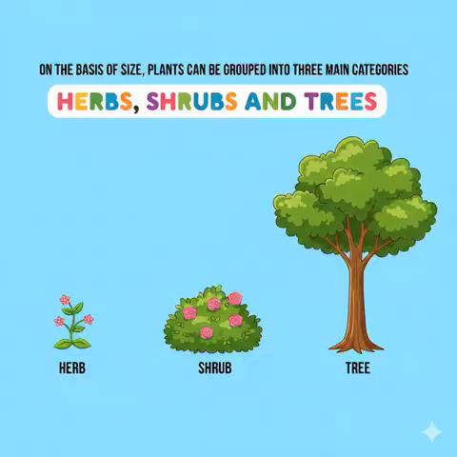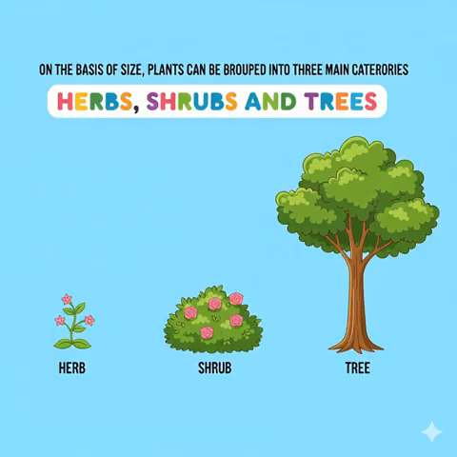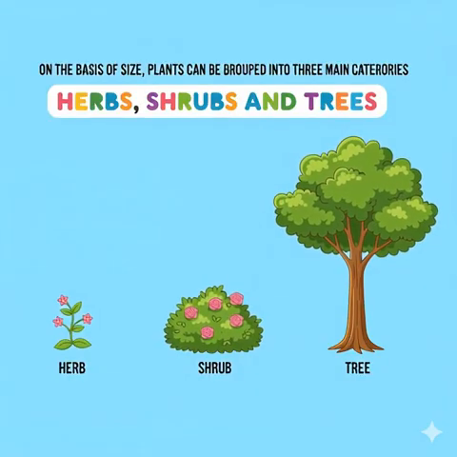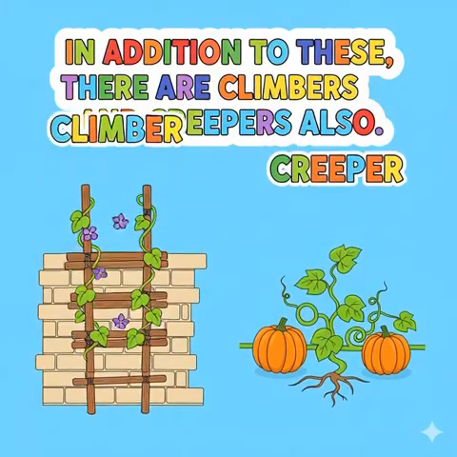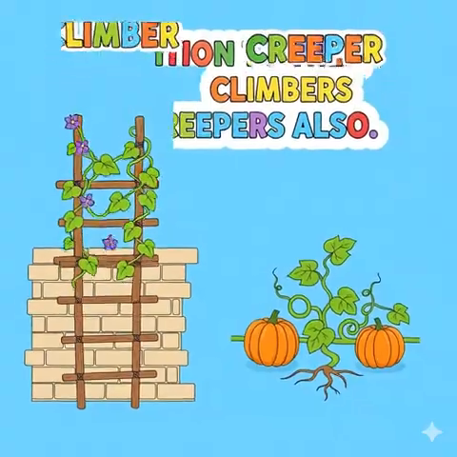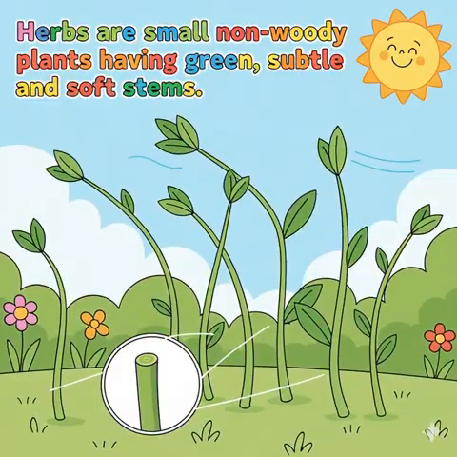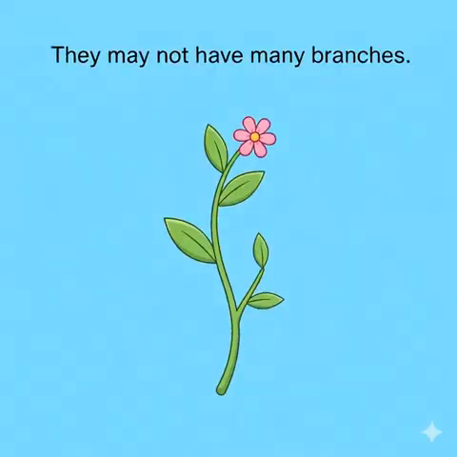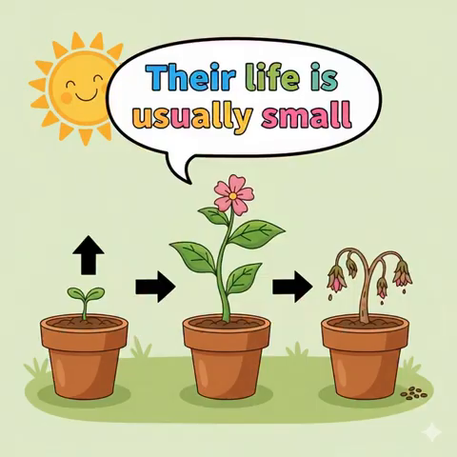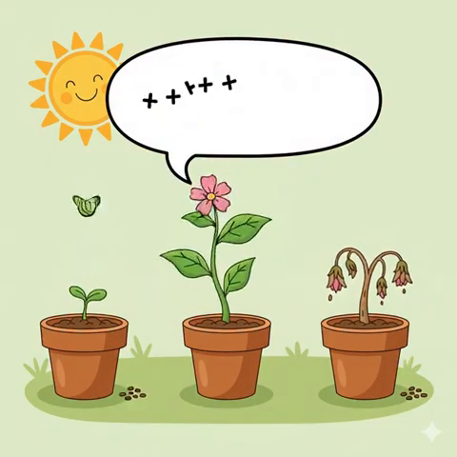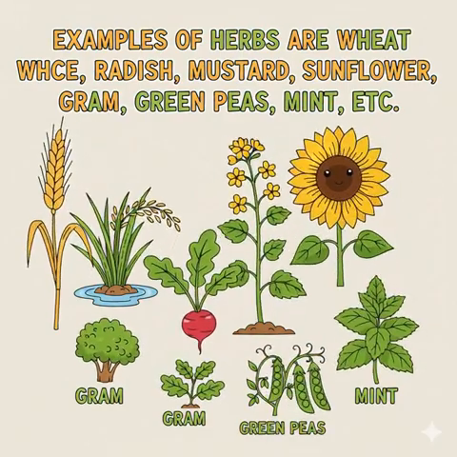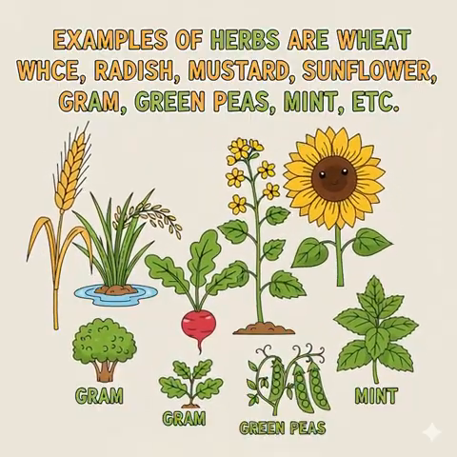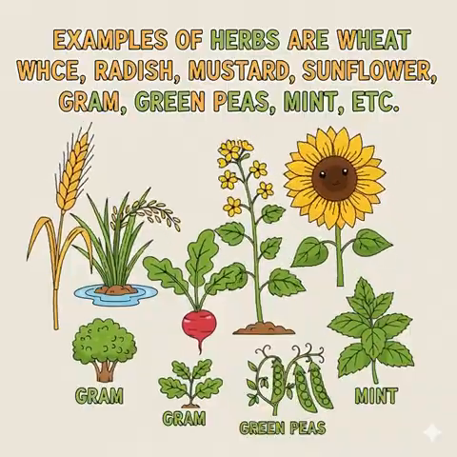Classification of plants. On the basis of size, plants can be grouped into three main categories: herbs, shrubs and trees. In addition to these, there are climbers and creepers also. Herbs. Herbs are small non-woody plants having green, tender and soft stem. They may not have many branches. Their life is usually small. Examples of herbs are wheat, rice, radish, mustard, sunflower, gram, green peas, mint, etc.